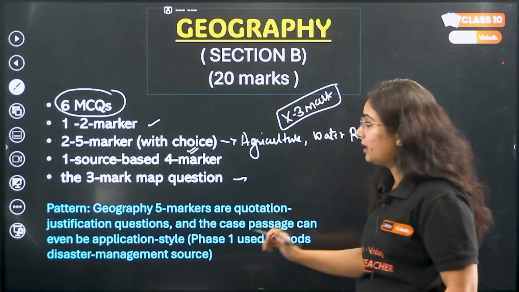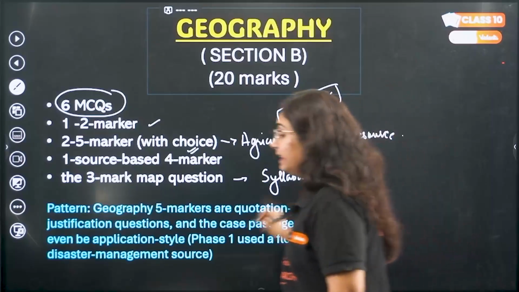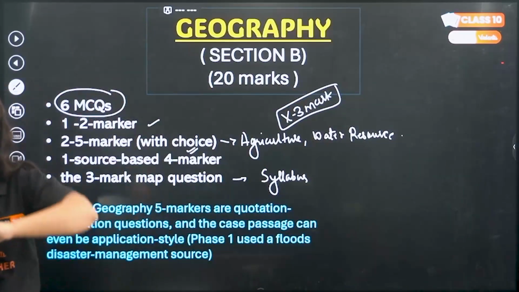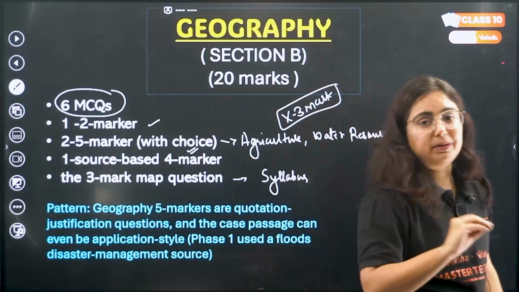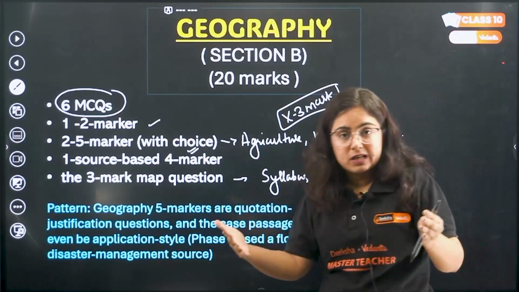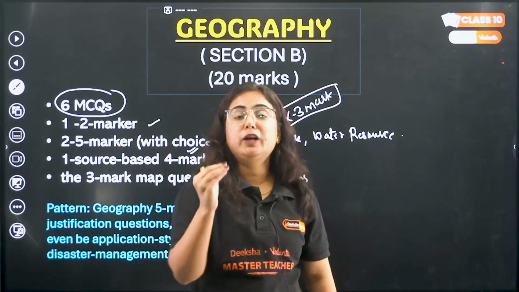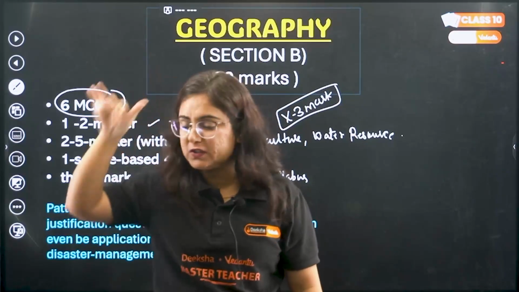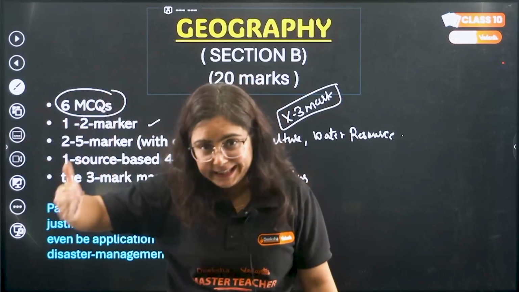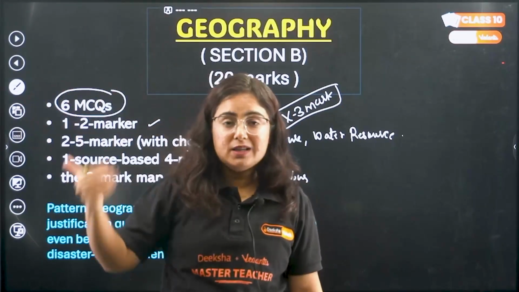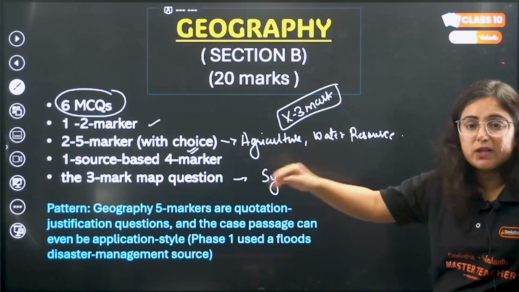The 3 mark map work is fixed as per syllabus. Rather than starting the map work 1 month before the exam or 15 days before the exam, beta, and creating chaos, do it from today. Okay, make a habit that I am going to locate any 5 locations from the syllabus today. When you do 5 locations daily and then revise them on Sundays, beta, then it is going to be helpful for you. Let's check what is the pattern.